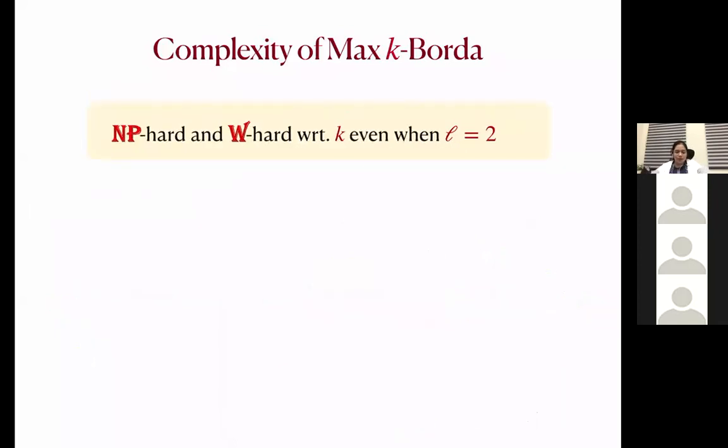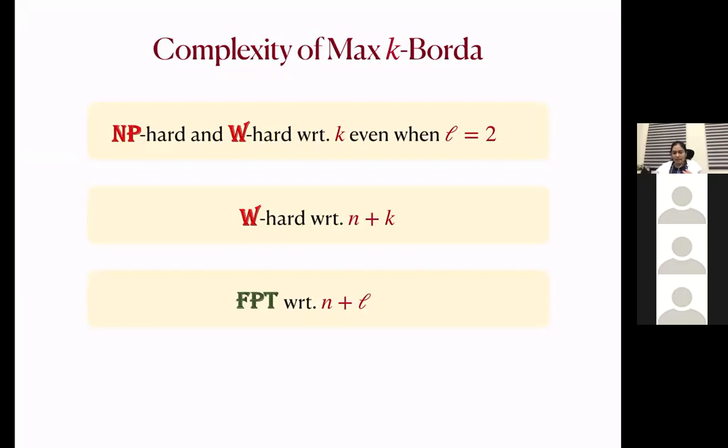Okay. So this problem is NP-hard and W-hard with respect to the solution size, even when we just have two layers. And the problem is W-hard with respect to n plus k. This is also a reduction from multicolored independent set. But in this reduction, L is not fixed, and this is not by chance. It is because the problem is FPT with respect to n plus L.